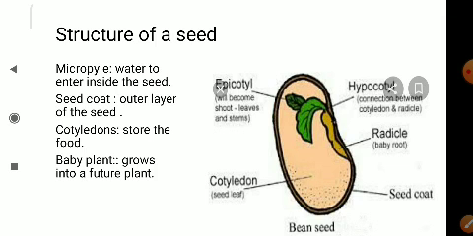Inside the cotyledons we can observe the two small green leaf like structures, and these are nothing but the baby plant. This baby plant gets the nourishment from the cotyledons and starts growing. As it gets the favorable conditions, the baby root starts growing into a root, and the baby shoot, the two leaves, becomes the shoot of the plant.